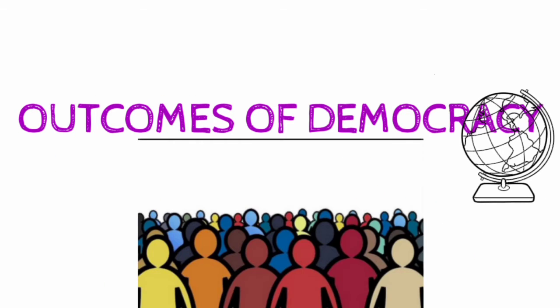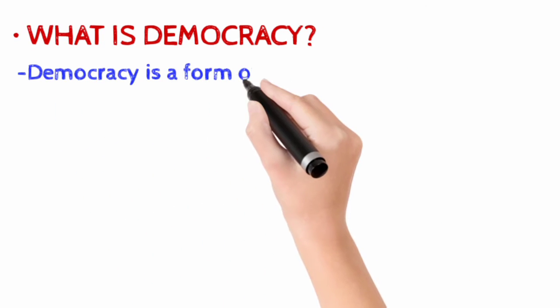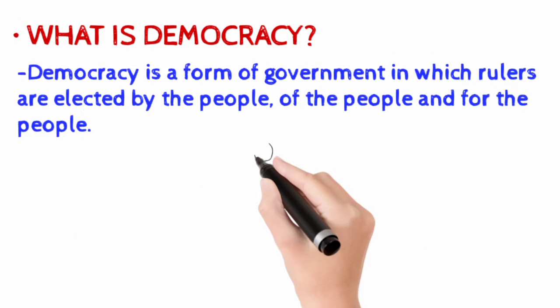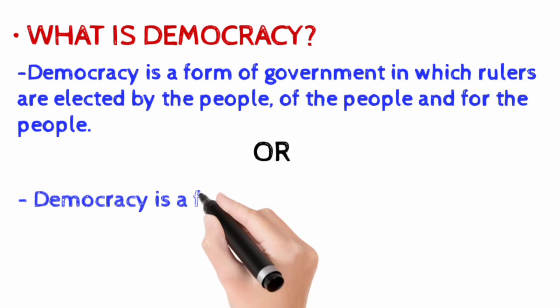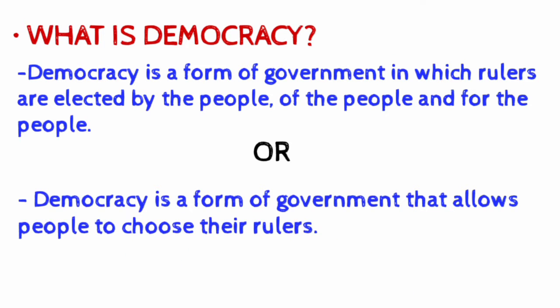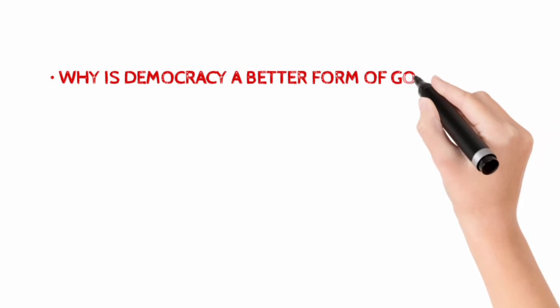Hello friends, today we will study the chapter Outcomes of Democracy. What is democracy? Democracy is a form of government in which rulers are elected by the people, of the people and for the people. Or, you can say democracy is a form of government that allows people to choose their leaders. Why is democracy a better form of government?